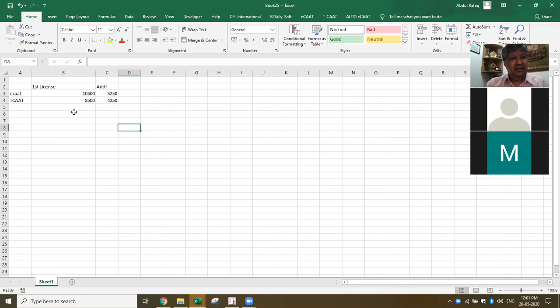This is for what term? This is for 1 year, the first year. Renewal will be 50% of the price you paid for the first year. So when you say 50%, for the first license I paid 10,500, so in the second year I'll be paying 5,250. For the second license you paid 5,250, then you will be paying 50%, which is 2,625. Third year? Sorry? Third year?